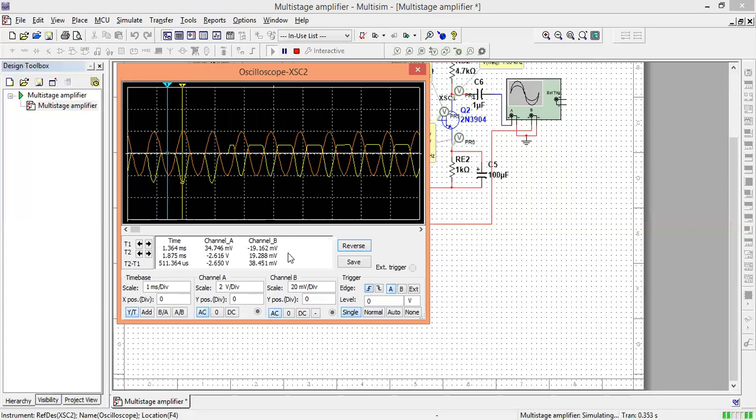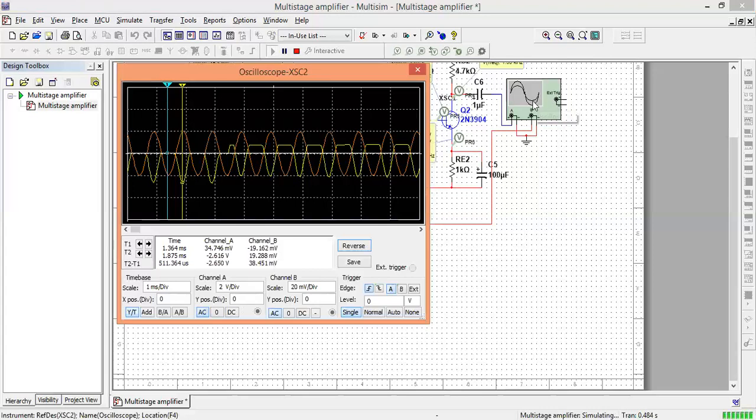If we look at the input and output voltage, our input voltage is 38.451 millivolt and our output voltage is minus 2.650 volts. It means that we have the phase shift of 180 degree. Our input voltage is amplified.